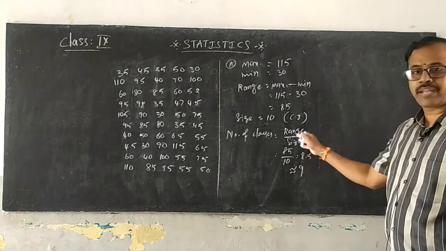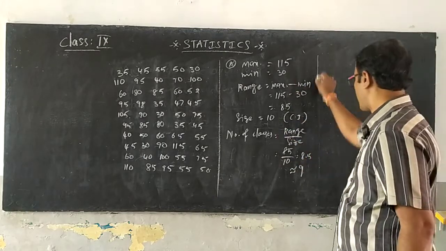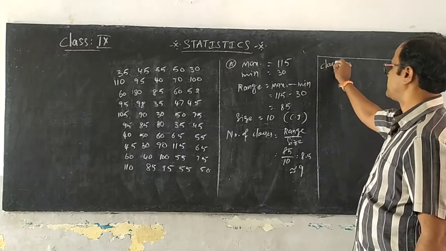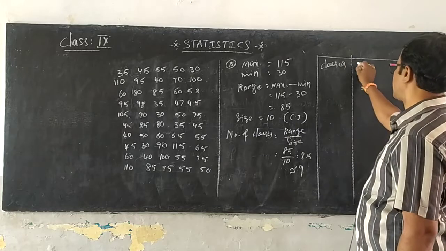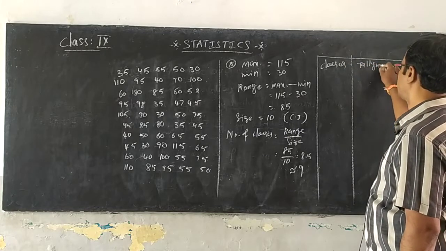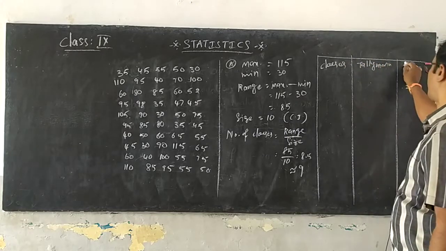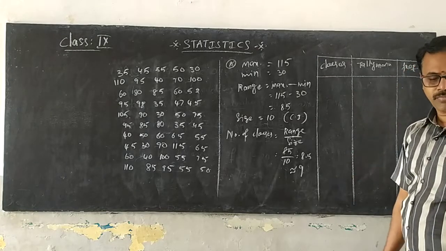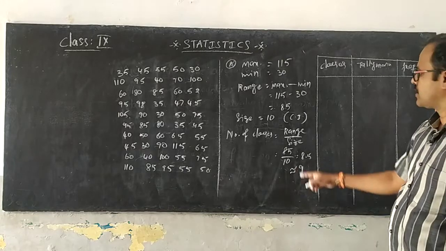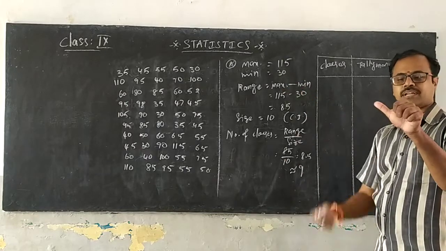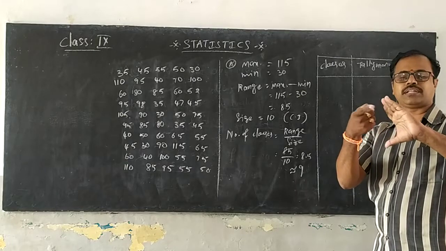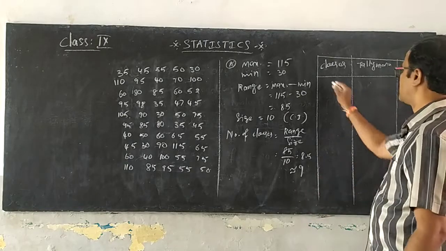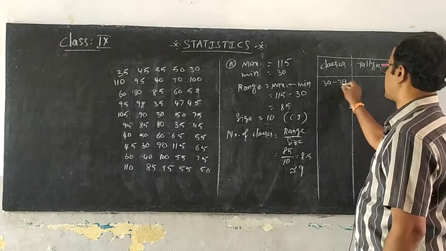Now I want to create a frequency table here. In my table I take the classes, the next tally marks and next frequency. What is the minimum value present here? Minimum value is 30. So starting from 30, 31, 32, up to 39, I completed the 10 values. So 30 to 39.